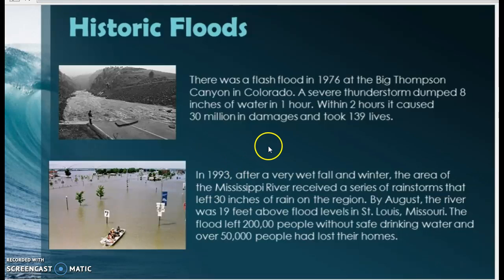In 1993, after a very wet fall and winter, the area of the Mississippi River received a series of rainstorms that left 30 inches of rain on the region. By August, the river was 19 feet above flood levels. 19 feet, can you imagine? In St. Louis, Missouri, the flood left 200,000 people without safe drinking water, and over 50,000 people had lost their homes.